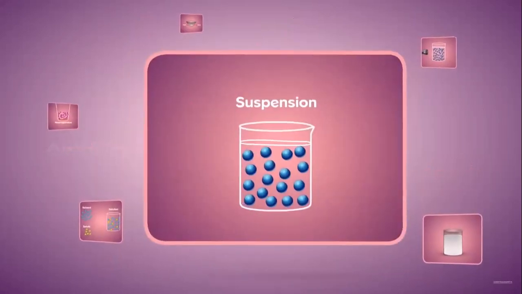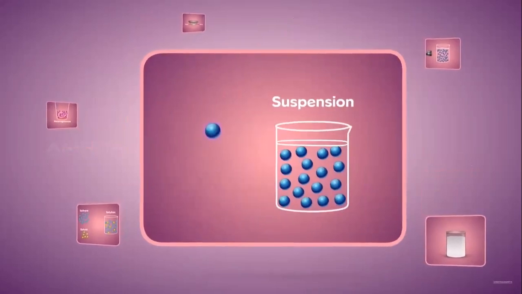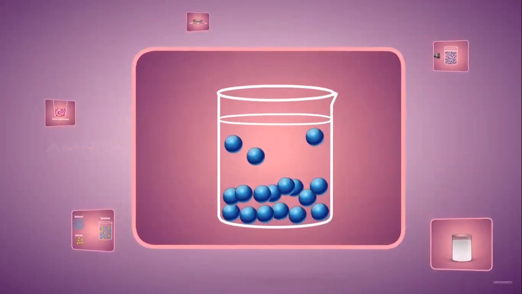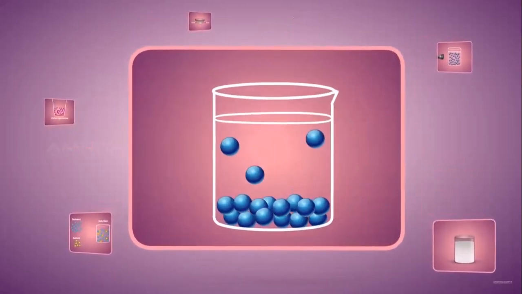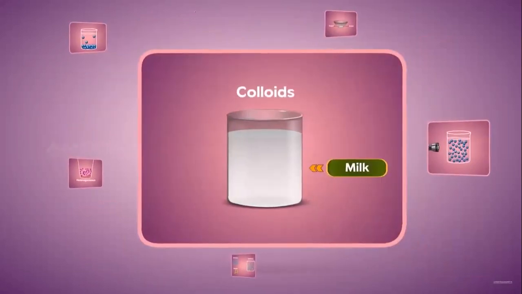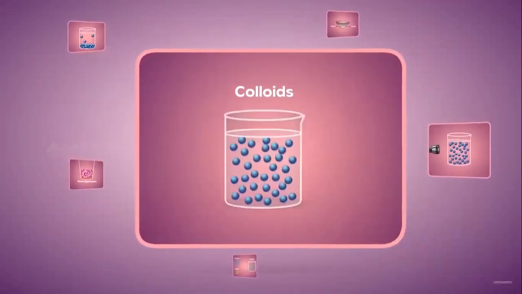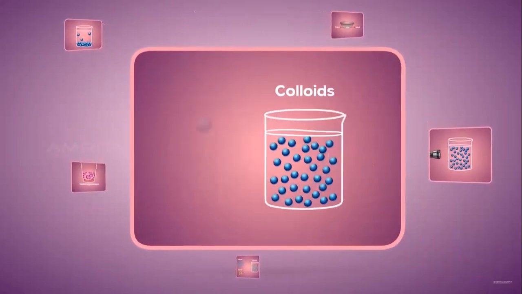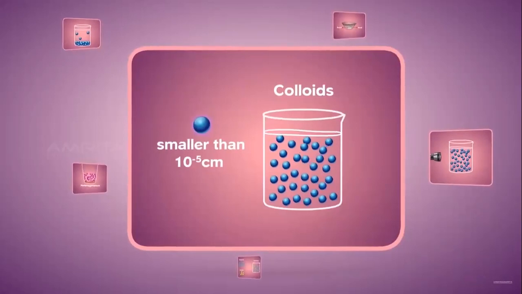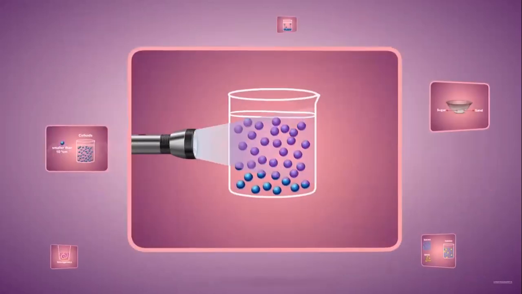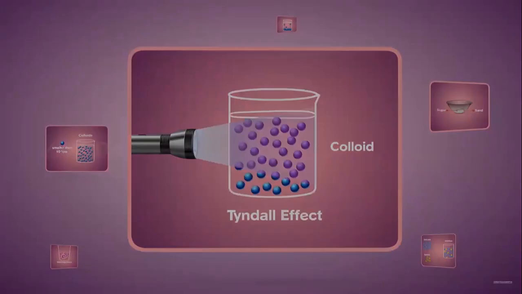Suspensions are heterogeneous mixtures of large particles, on the order of 10^-5, in which the solute particles are suspended throughout the solvent. Colloids are heterogeneous mixtures in which the particles are uniformly distributed throughout the solution and the particle size is smaller than 10^-5 centimeters. The light scattering effect shown by particles in a colloid is known as the Tyndall effect.